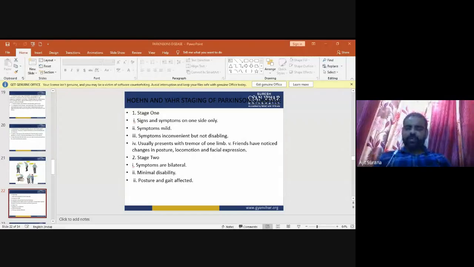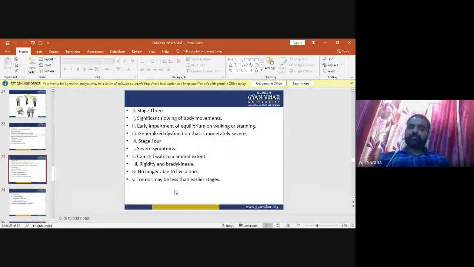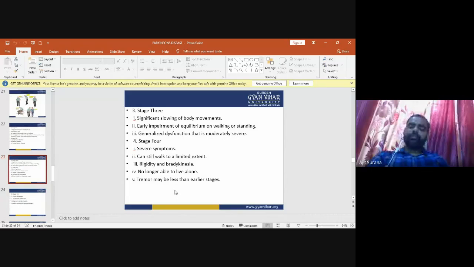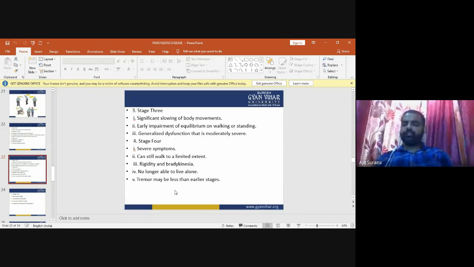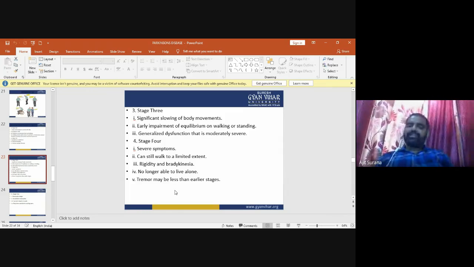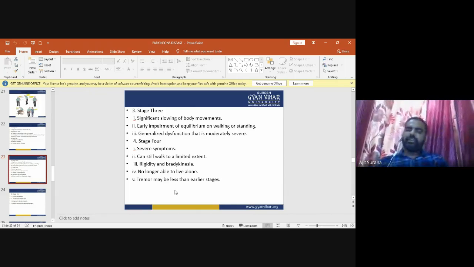Now in stage 3, significant slowing of body movements may occur. There is early impairment of equilibrium on walking or standing. There is generalized dysfunction that is moderately severe.